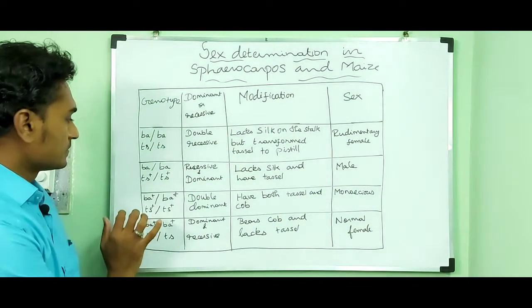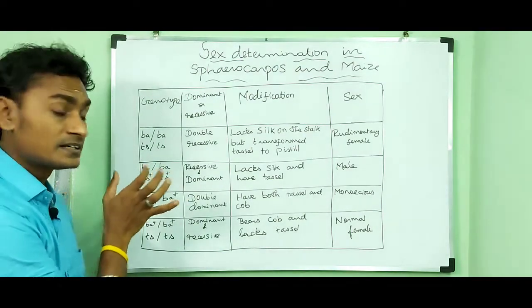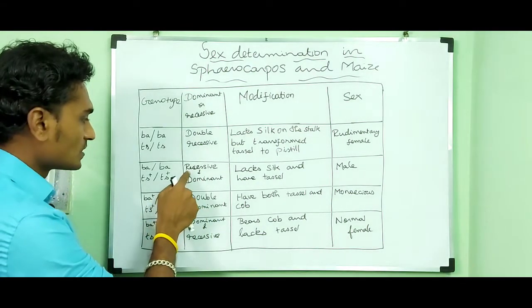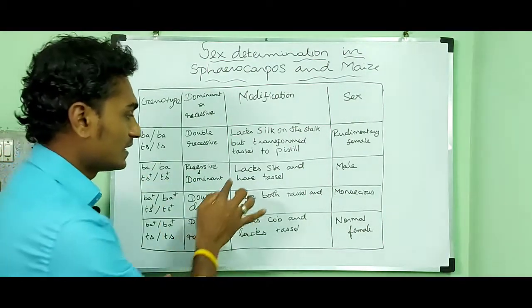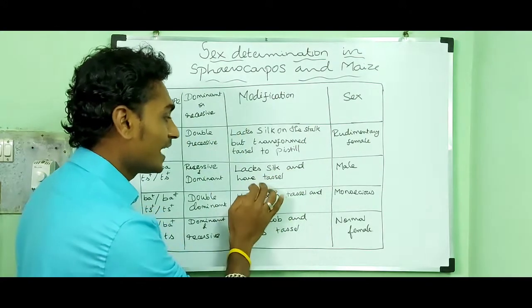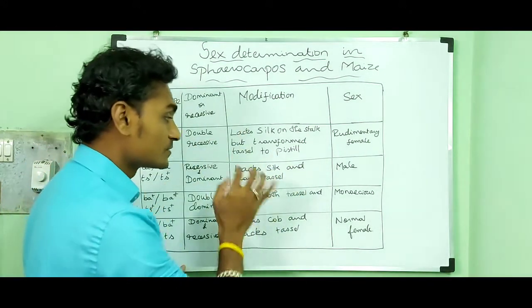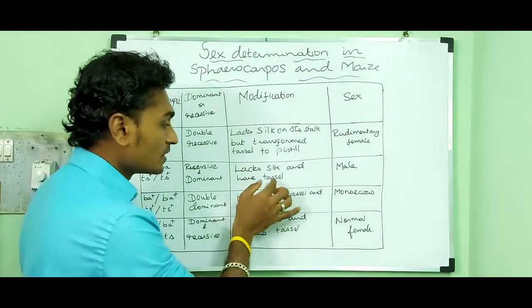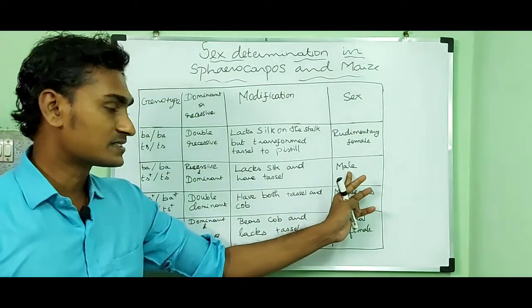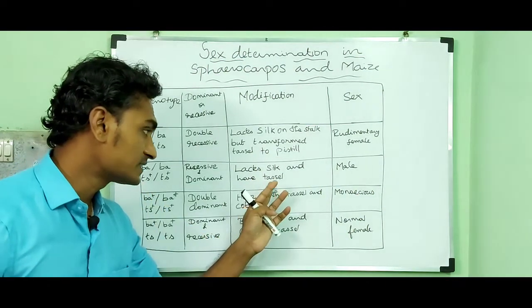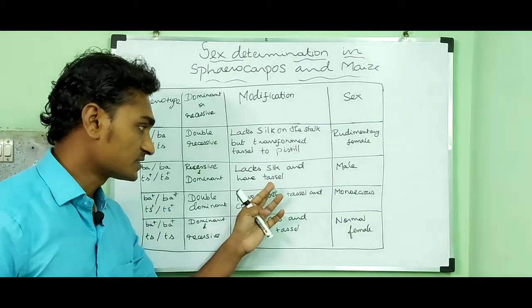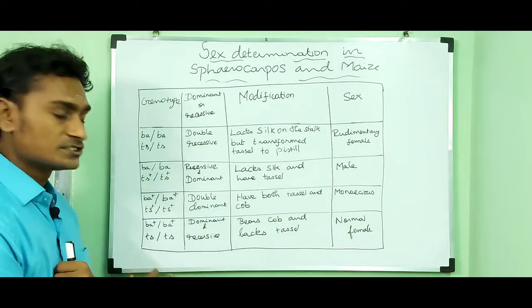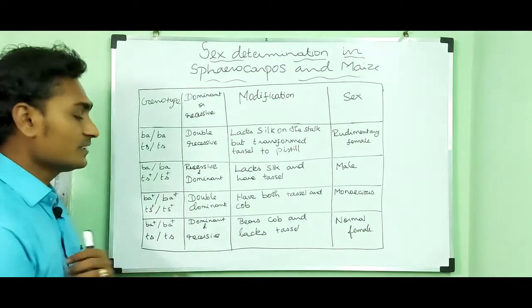Then the next genotype, BA is in recessive condition and TS is in dominant condition. So recessive and dominant condition. Lacks silk and has tassel. Silk means the structure contained in the ear or cob. So it contains tassel and it shows the sex male because it contains tassel. With the presence of tassel, it shows the sex male.